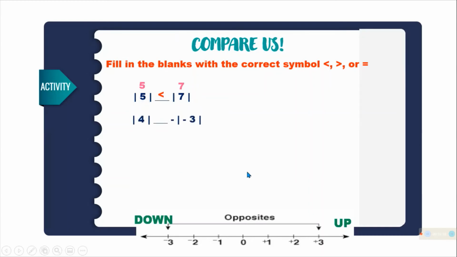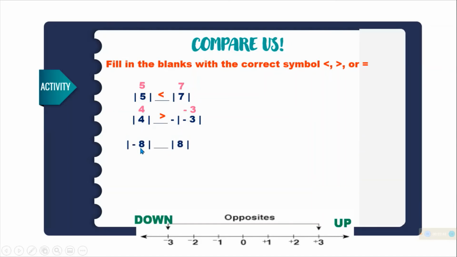Another example. The absolute value of 4 is 4. Then the absolute value of negative 3 with negative sa labas, the answer is negative 3. So, what will be the answer? So, the answer is greater than. So, 4 is greater than negative 3. So, mas malaki yung 4 kaysa sa negative 3.